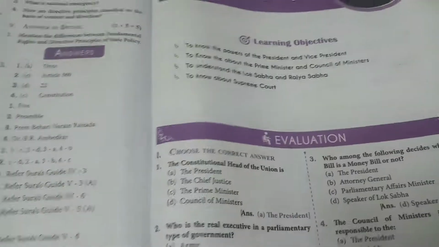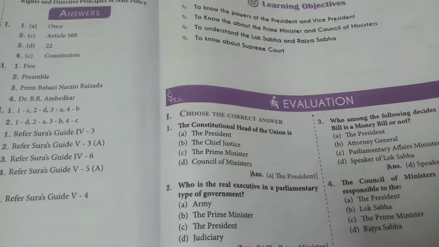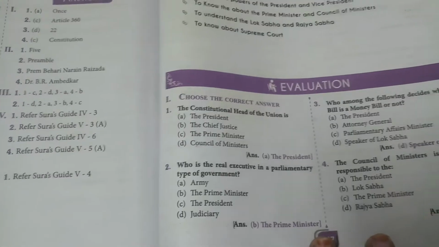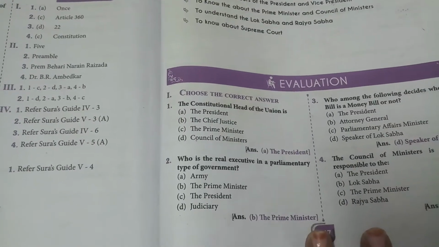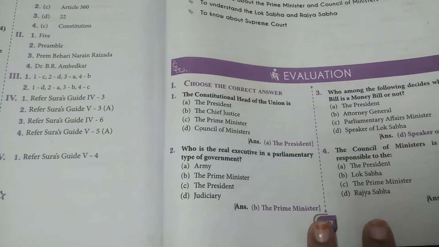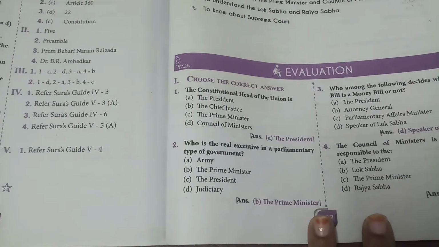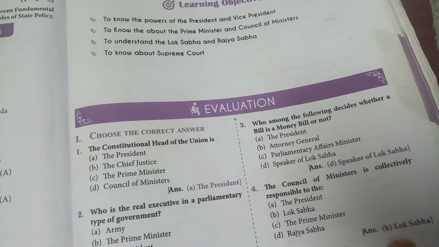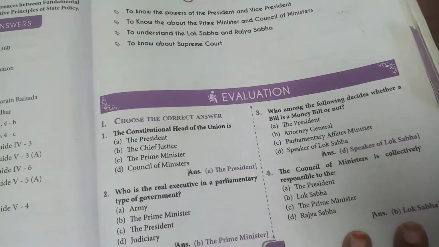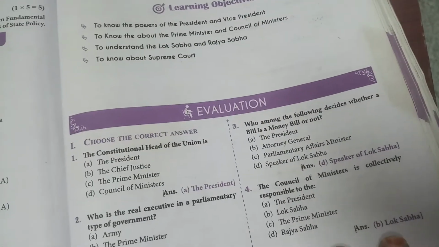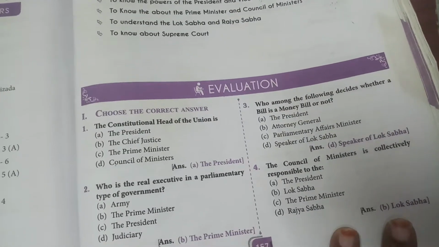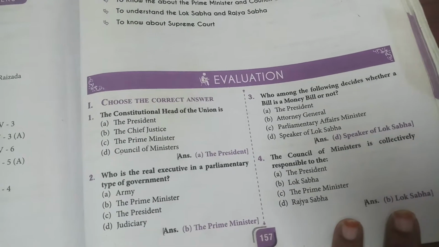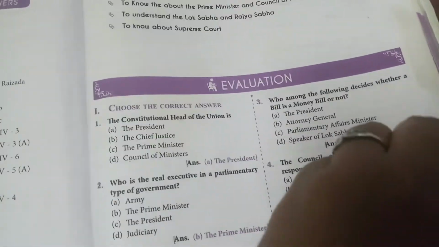First is choose the correct answers. First one, the constitutional head of the Union is, the correct answer, the President. Who is the real executive in the parliamentary type of government? The correct answer is the Prime Minister. Who among the following decides whether a bill is a money bill or not? The correct answer is the Speaker of Lok Sabha. The fourth one, the Council of Ministers is collectively responsible to, the correct answer is Lok Sabha.